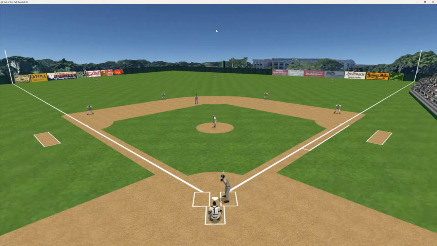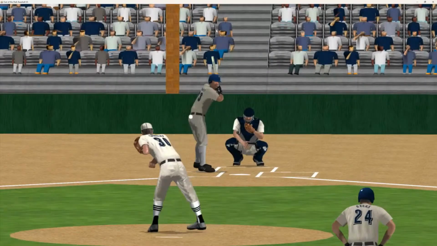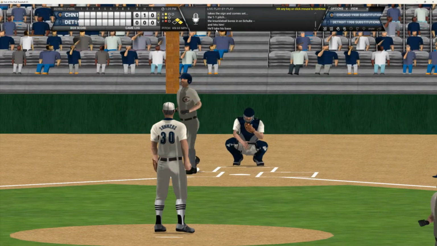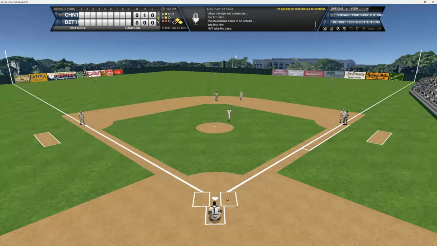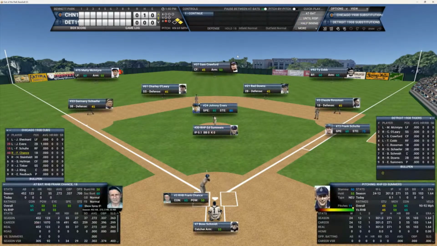And here's the 1-1 pitch to Frank. And that one hits him, folks. Definitely wasn't intentional. But the Cubbies are chirping a little bit. But we got first and second now. And one out. And up to the plate steps Mr. Frank Chance. Chance batted .272. He had 2 homers and 55 RBIs during the regular season. Both runners with excellent speed on the pads.